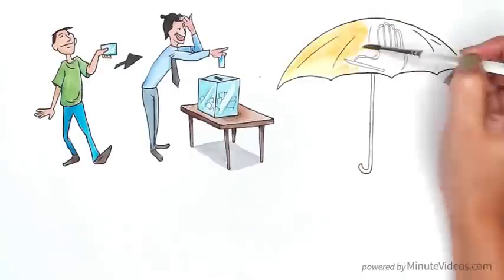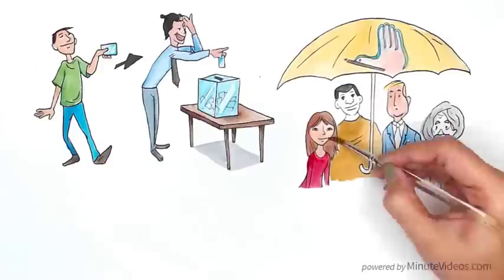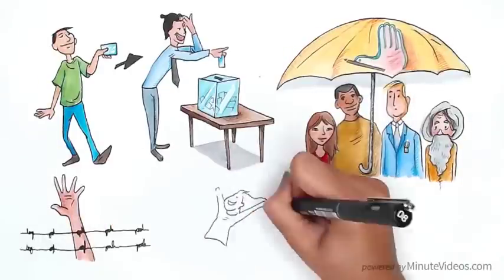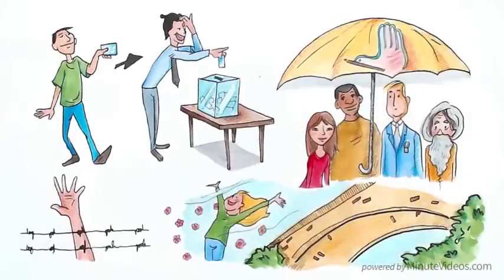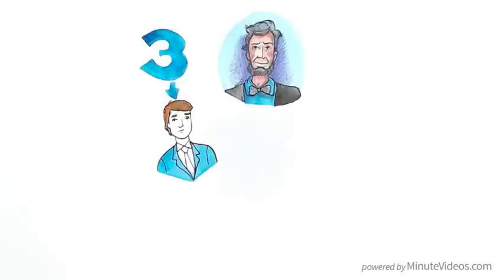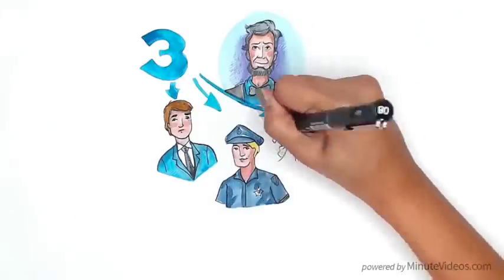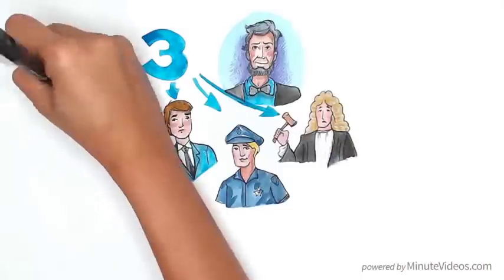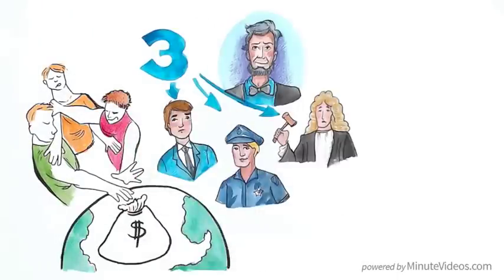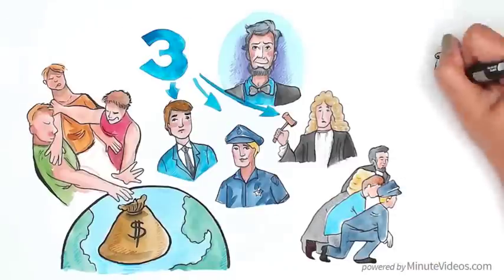But democracy isn't just about voting. It's about everything to protect the best interests of the people, no matter their race, gender, political opinion, or religion. These interests can be human rights, quality of life, infrastructure, and many more. Modern democracies divide power into 3 different branches: the legislative, the people who make the law; the executive, the people who make sure that you obey the law; and the judiciary, who judge you if you commit a crime. These 3 are independent and work following the process of checks and balances, which means all the work must be clear and fair. And very important, the people who have power also must follow the law and not exceed their authority.